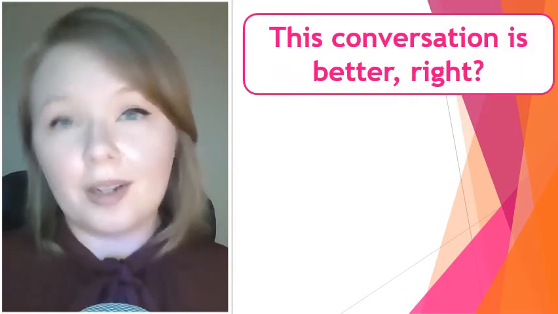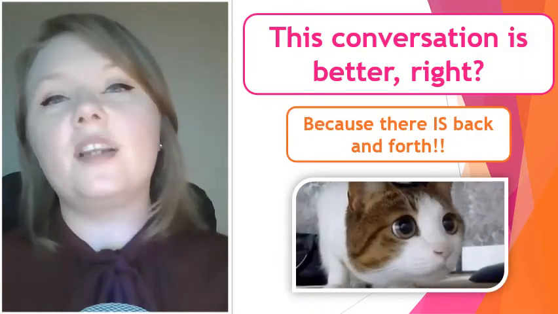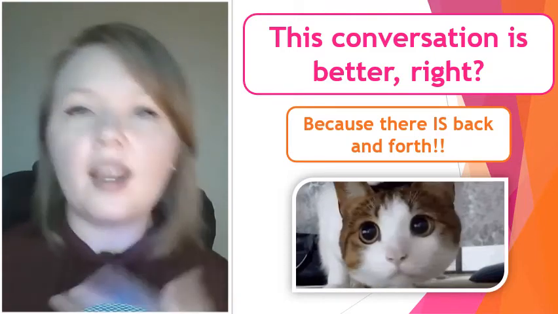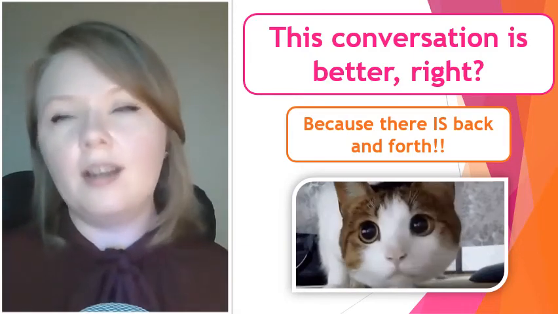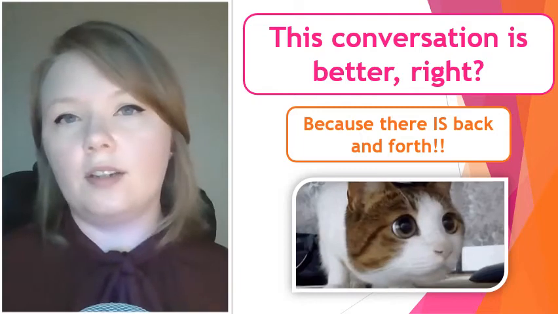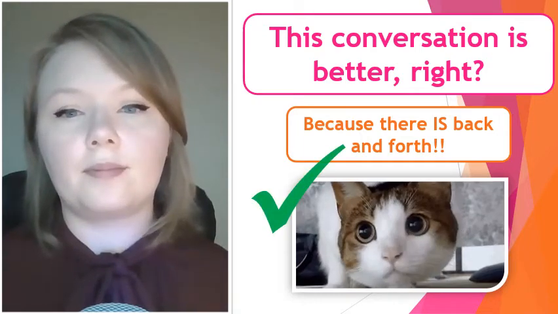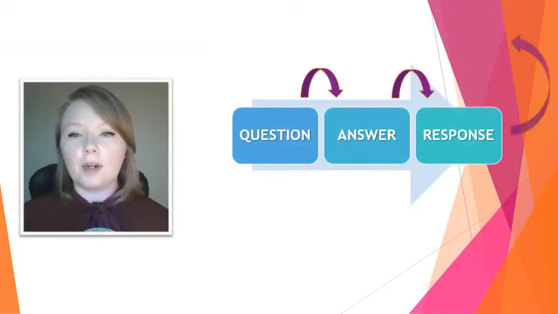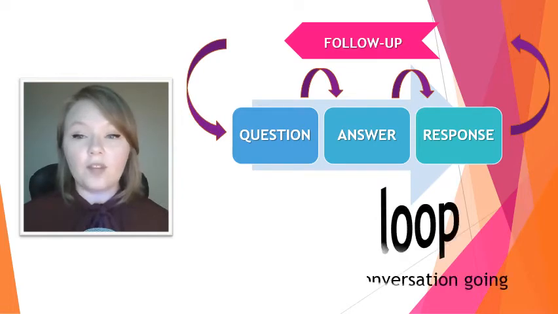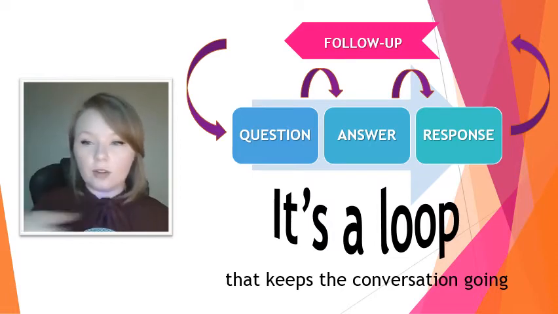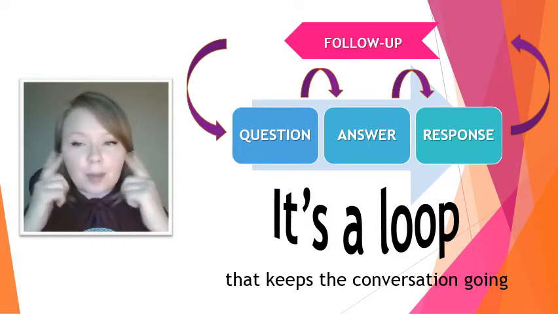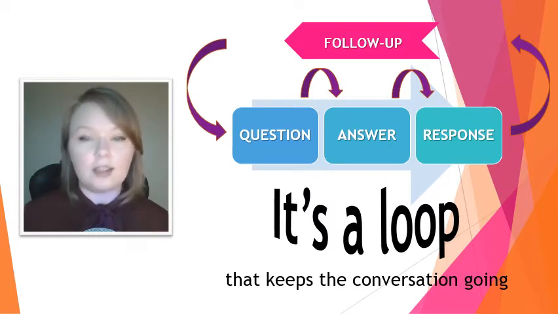This was a much better conversation, right? Because there was back and forth. Person A and person B were learning about each other, showing interest in each other, and actually responding to and listening to each other in their conversation. So, ding, much better. So remember, when you are thinking of QARF, it's a loop that keeps the conversation going. So we can go around that loop in a conversation, and we can remember this strategy to keep our conversations continuing naturally and easily.